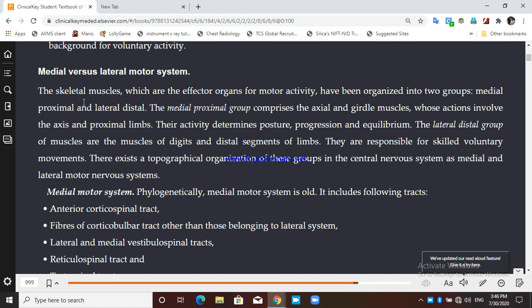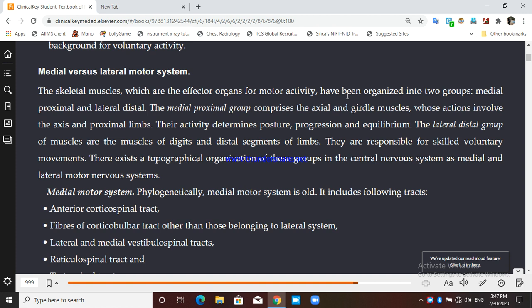The skeletal muscles, which are the effector organs of the motor activity, have been organized into two groups: medial proximal and lateral distal. The medial proximal group comprises axial and girdle muscles, either the pelvic girdle or the shoulder girdle, whose action involves the axis and proximal limbs.